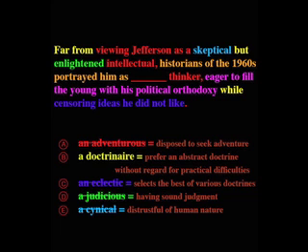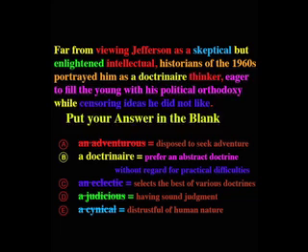That's someone who prefers an abstract doctrine without regard for practical difficulties. So the definition has two parts built right into it. We prefer an abstract doctrine, which is like eager to fill the young with his political orthodoxy, and then without regard for practical difficulties, and that's like censoring ideas he did not like. So doctrinaire fills the opposition built into this description of Jefferson.